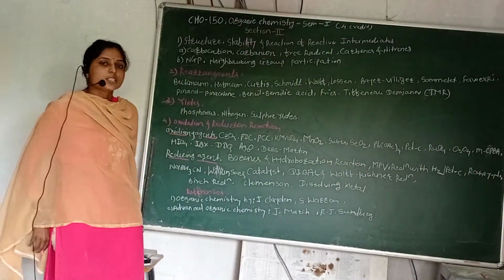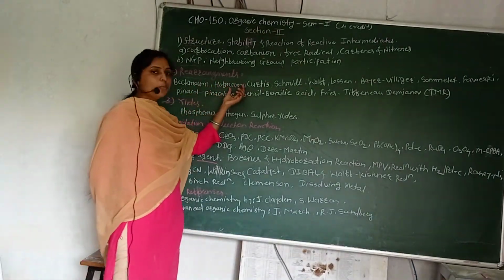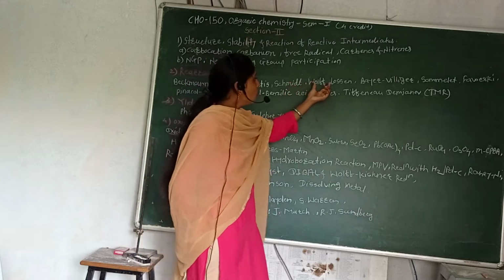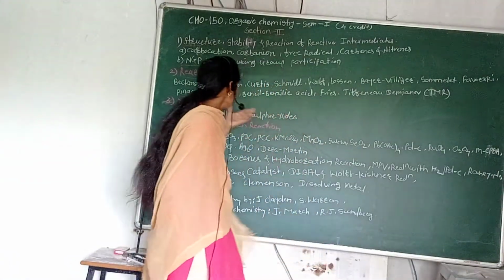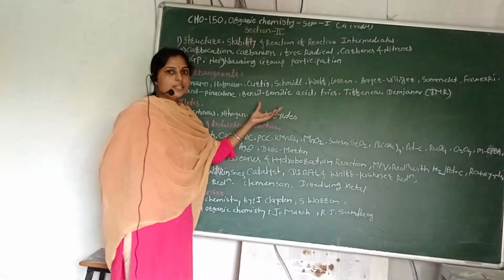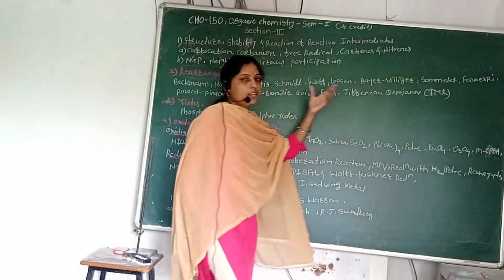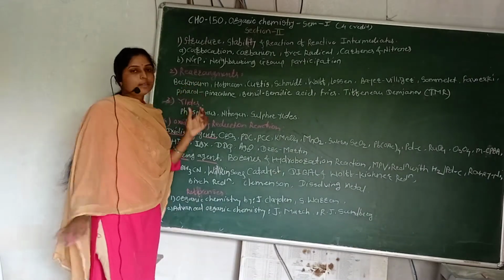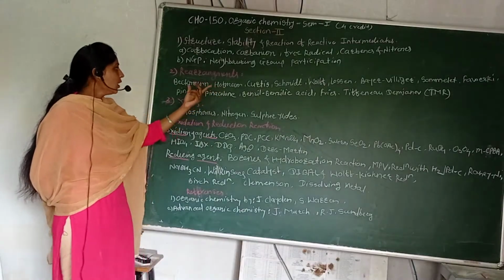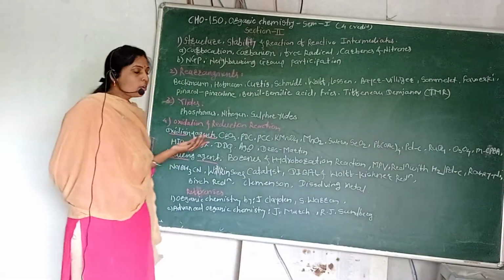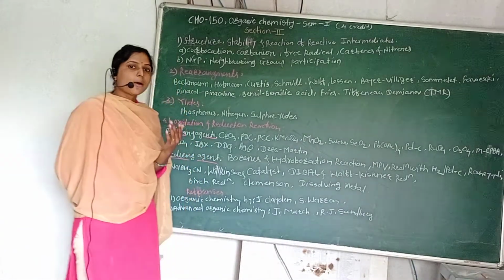In this chapter we can see many rearrangements, for example Beckmann rearrangement, Hofmann rearrangement, Curtius, Schmidt, Wolff, Lossen. Then next are Baeyer-Villiger, Sommelet, Favorskii. Then pinacol rearrangement, benzilic acid rearrangement, Fries, Tiffeneau-Demjanov. So you know the name Beckmann rearrangement. In Beckmann rearrangement we can see the oxime can convert into the amide functional group.